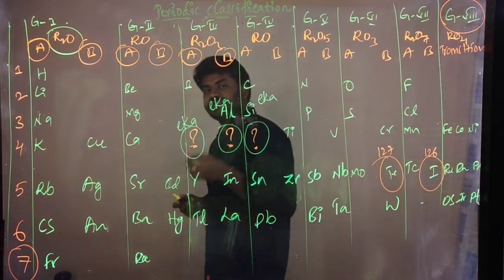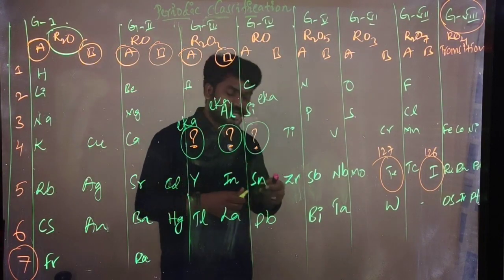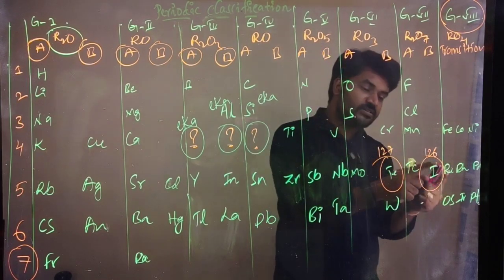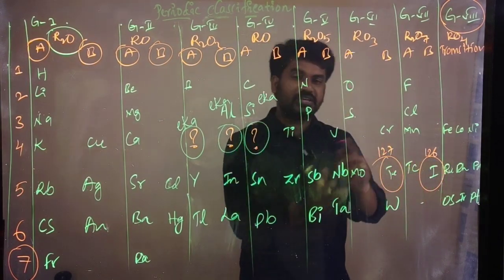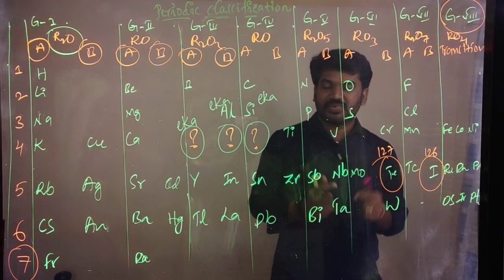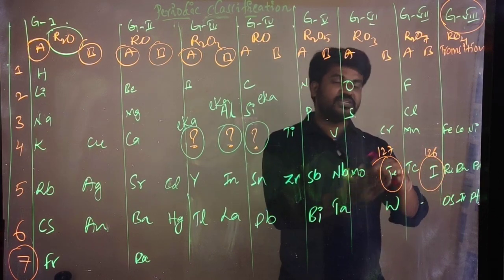But how did Mendeleev arrange the elements? Mendeleev arranged in the increasing order of atomic weight. But what should happen? 127 is next, 126 is in front. So it should be like that. But what happened here? He inverts the element.